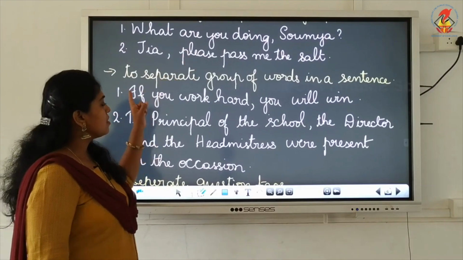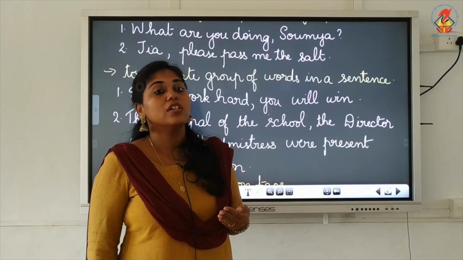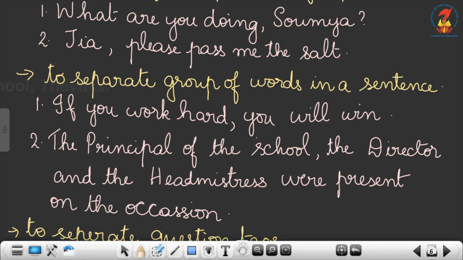Now the next one is to separate group of words in a sentence. If we want to separate a group of words in a sentence, in order to give a slight pause, we have to put a comma. For example, if you work hard, you will win.